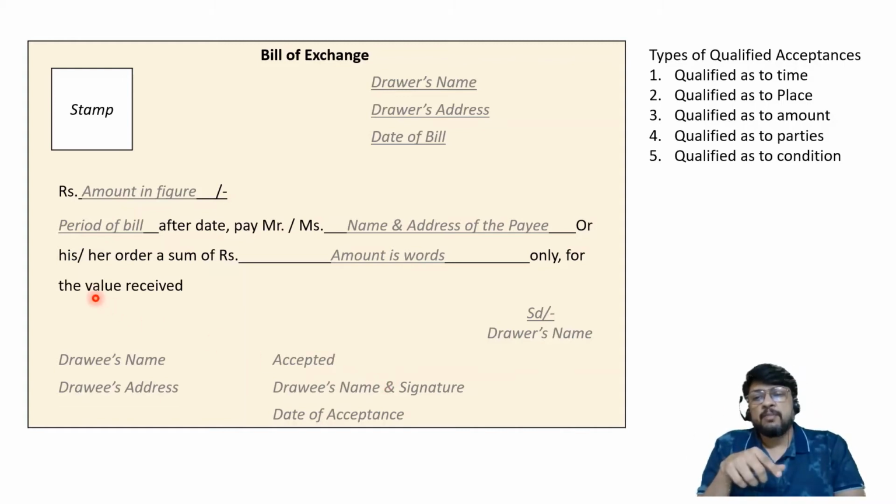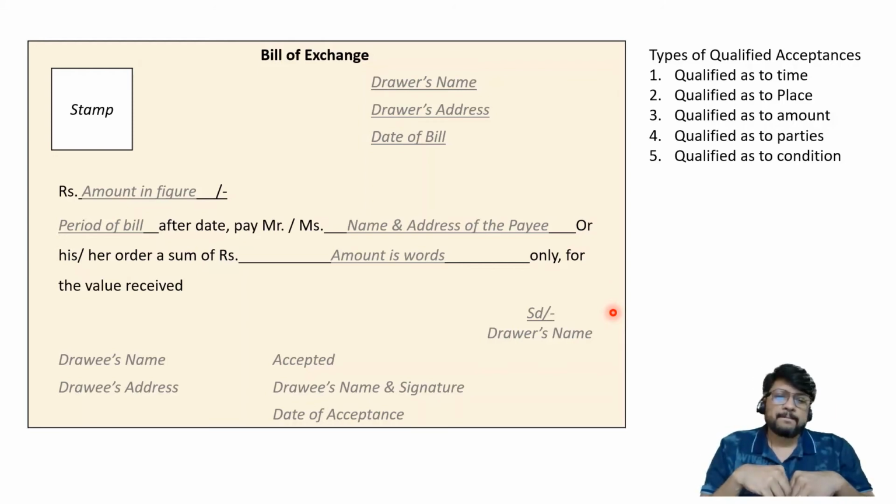Basically, drawing of a bill of exchange is the work to be done by the maker, the creditor, the drawer. And the drawee has only one work. What is that? Acceptance. If that is the case, one may feel that the drawee is helpless and the drawer is powerful. Drawer gives the order, drawer dictates the things, and the drawee merely accepts. Basic scheme is the same.